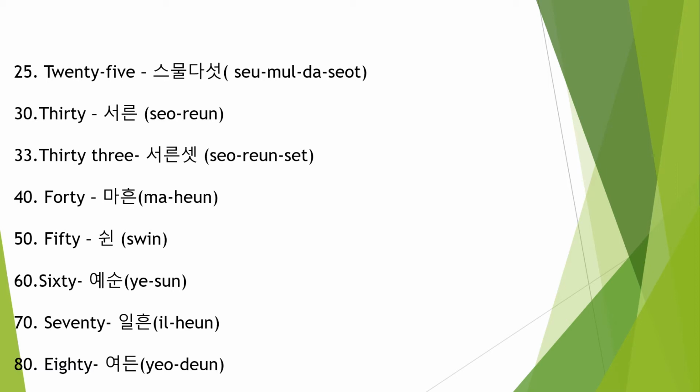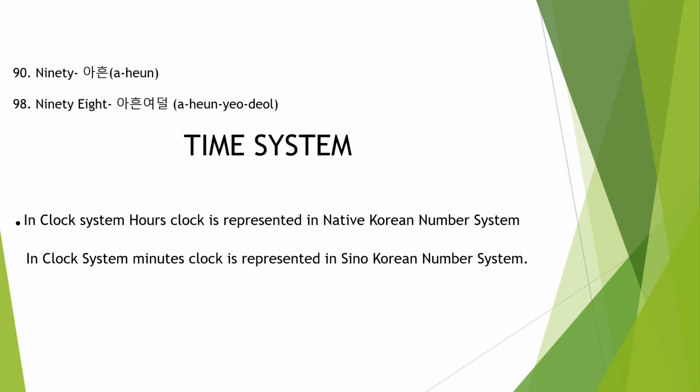Suppose you want to write 88 in the native number system, 88 means 80 plus 8. 80 is Yadun, 8 is Yadal, Yadun Yadal. 90 is Ahun. Suppose you want to write 98, 90 plus 8, Ahun Yadal.